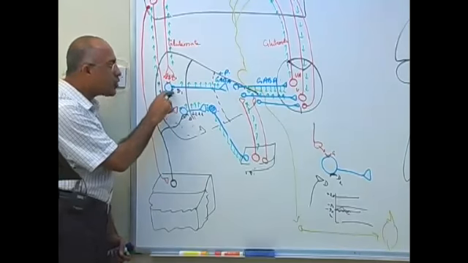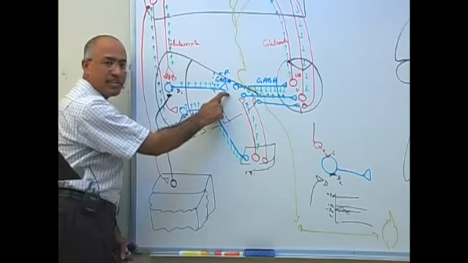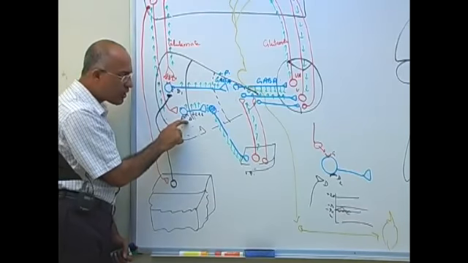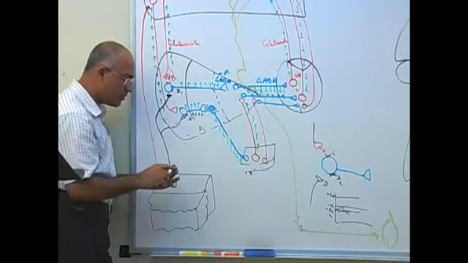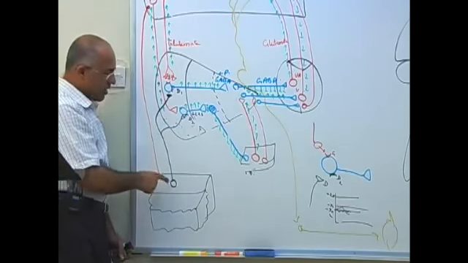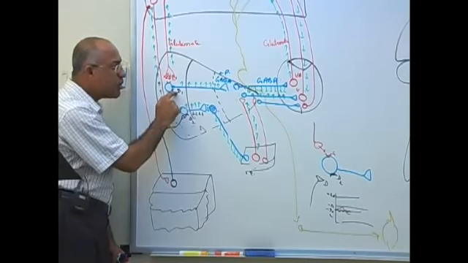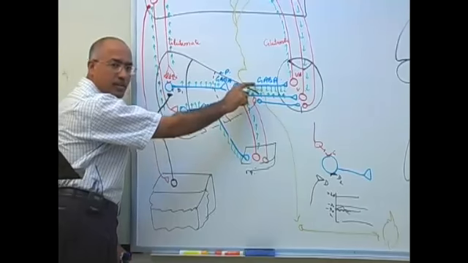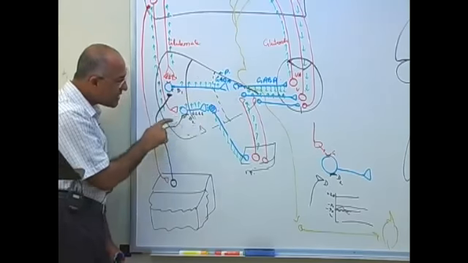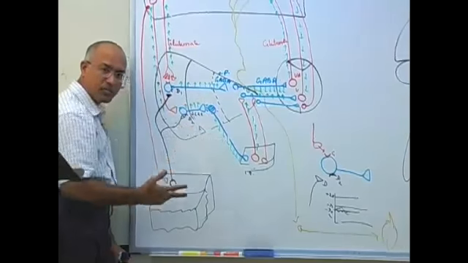Again, neurons in the striatum which are going to the globus pallidus internum have D1 receptors. And neurons in the striatum which are going to the globus pallidus externum have D2 receptors, right? Is that clear? Now, when nigrostriatal fibers fire, they have stimulatory action on the direct pathway and enhance the movement, and they have inhibitory action on the indirect pathway, and by that they inhibit the movement. Am I clear?